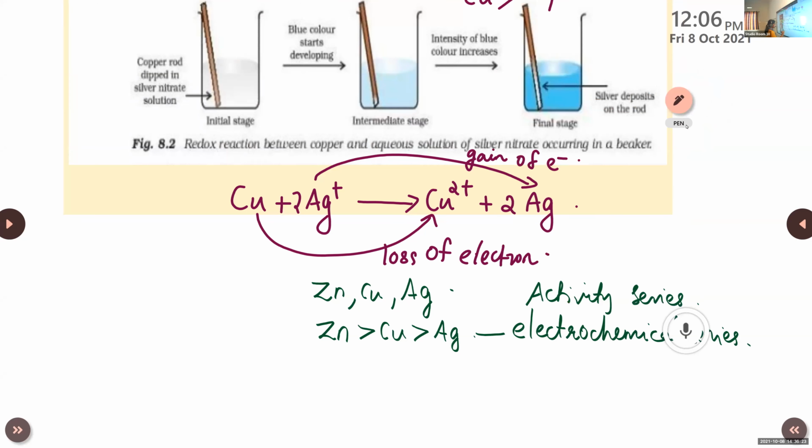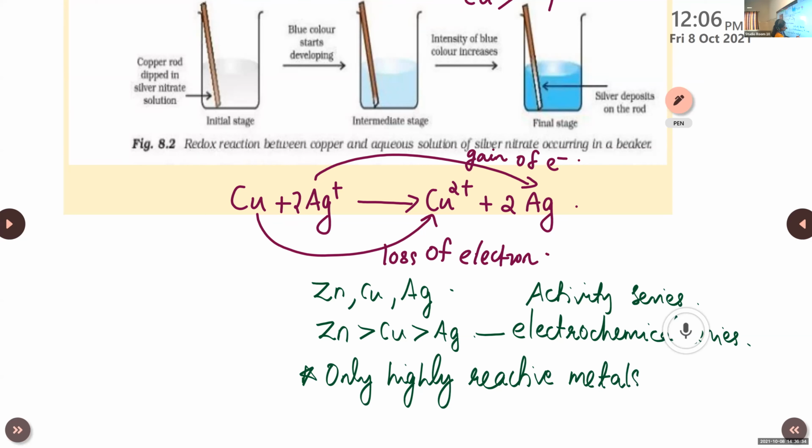One more point: only highly reactive metals can displace lesser reactive metals.